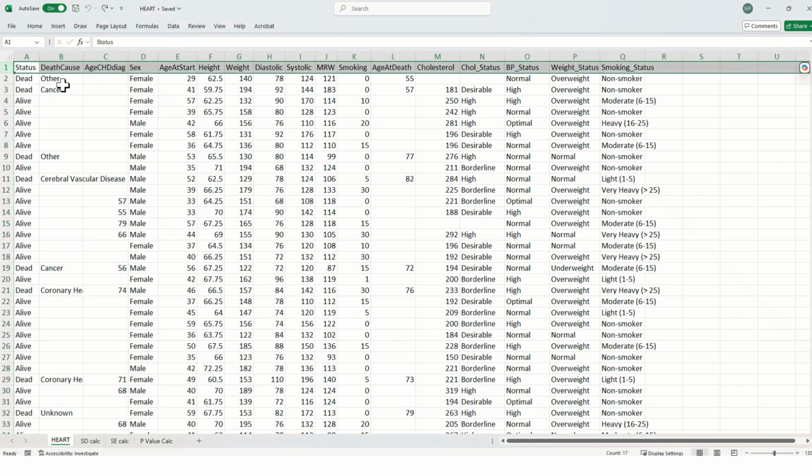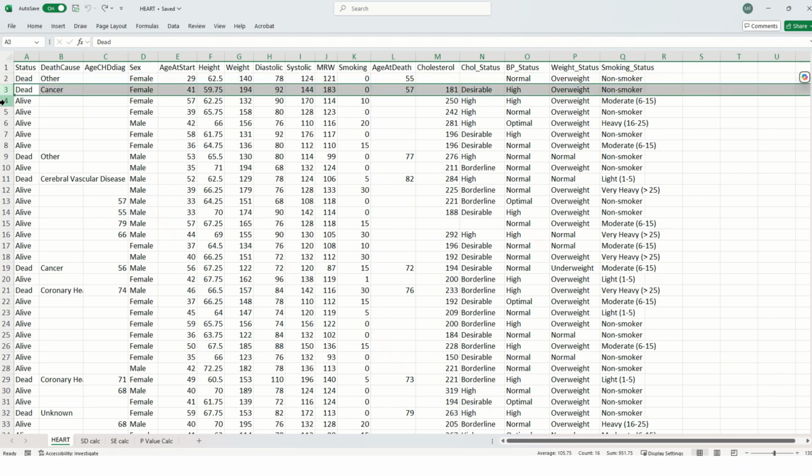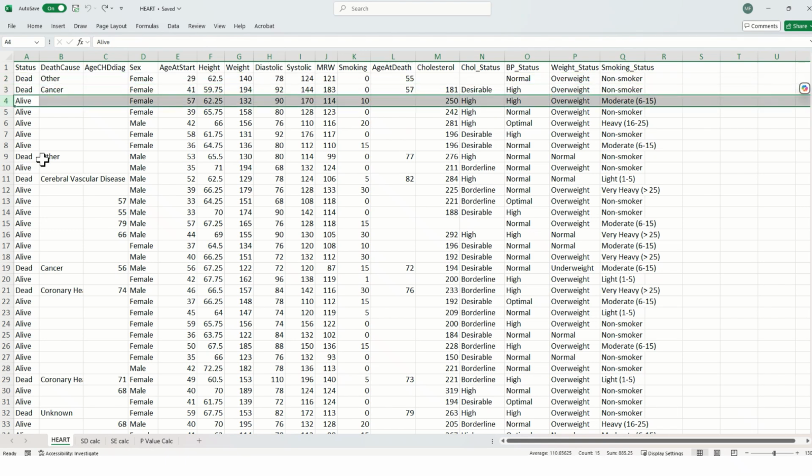Okay, so we have 17 variables in our heart dataset. Now, you might have heard this term variable many times during this course or even outside this course, perhaps a million times. But why are attributes such as death cause or age, chronic heart disease, or sex even termed variable? This is because these attributes can have different values from person to person. For example, the values for person 1 can differ from those of person 2, and the values for person 2 can vary from person 3, and so on.